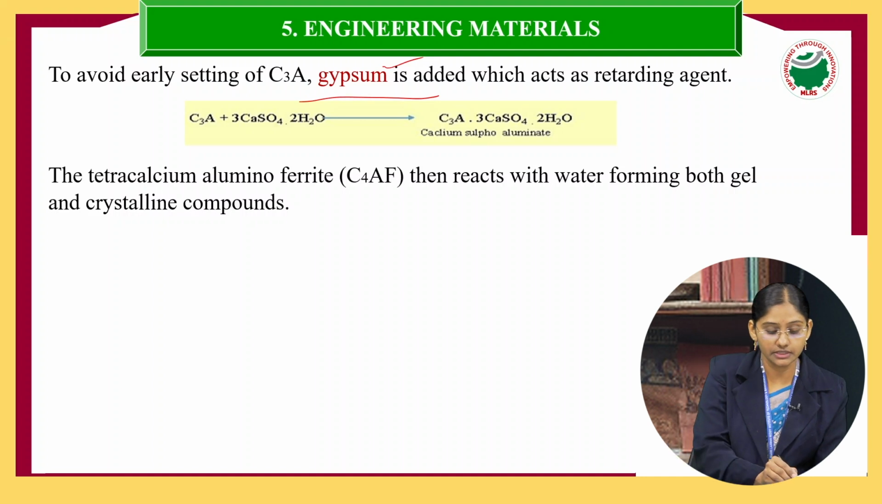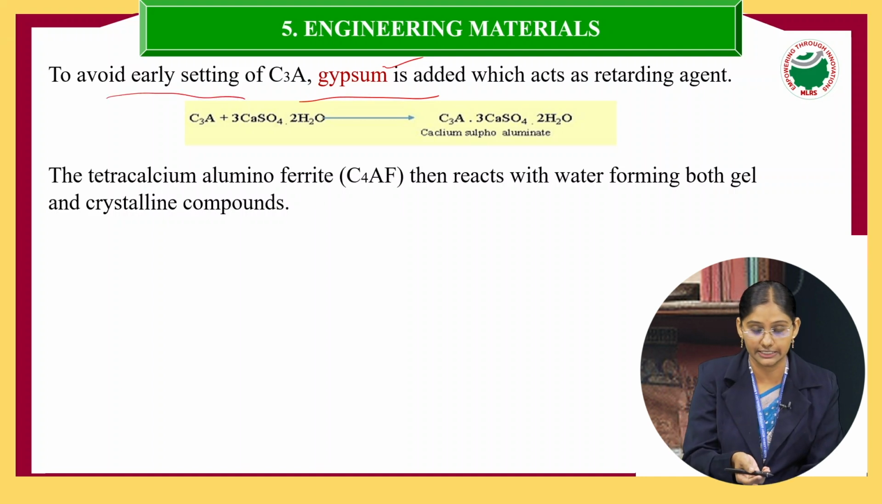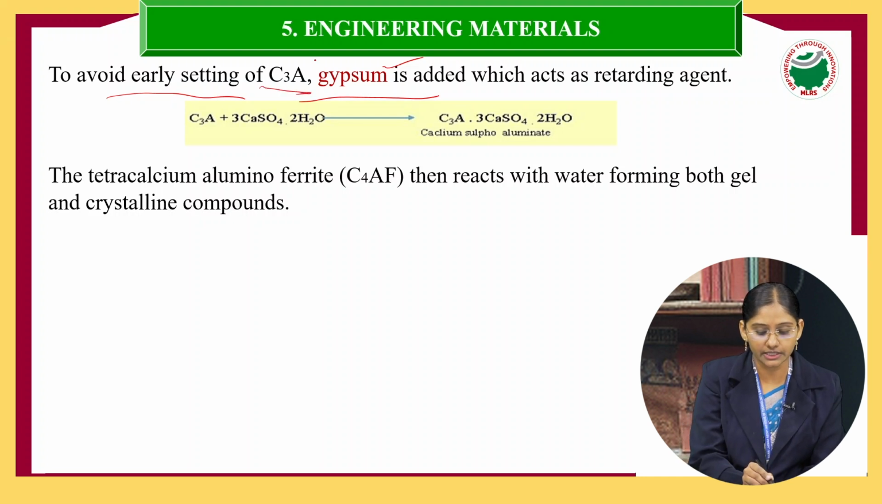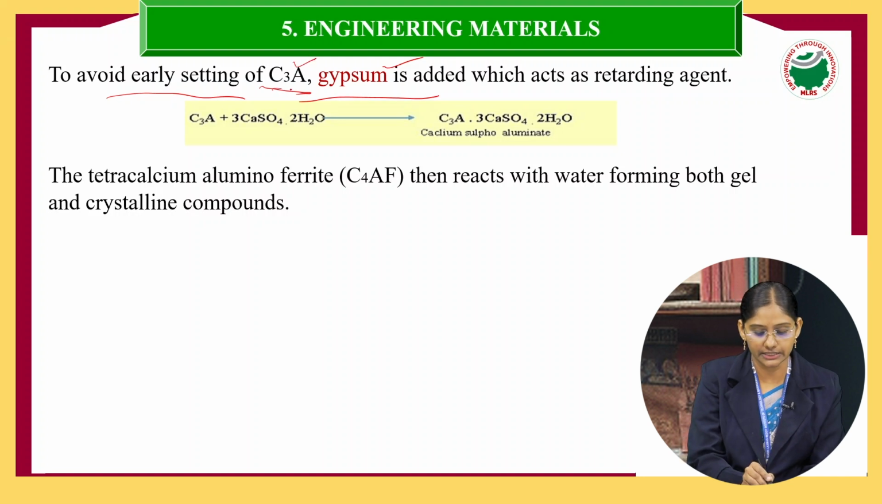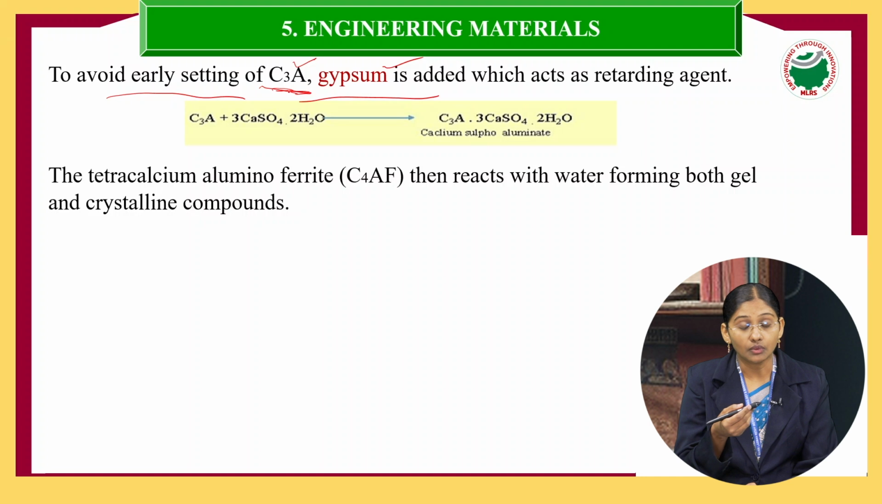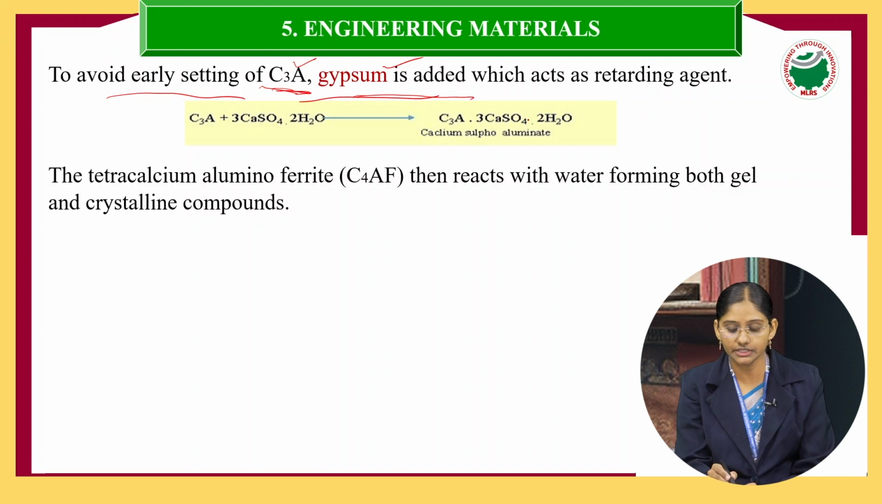To avoid early setting of this C3A, that is CaO·Al2O3, it can be written as C3A. So to avoid early setting of this C3A, what we have to do is add gypsum, which acts as a retarding agent.